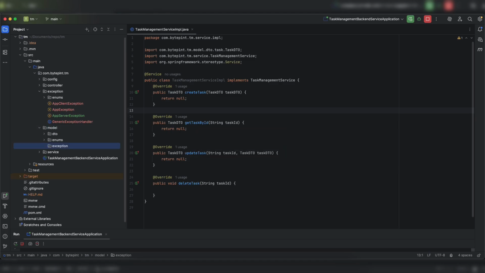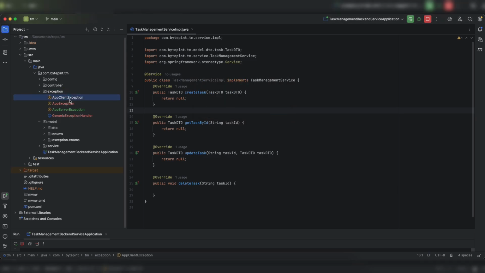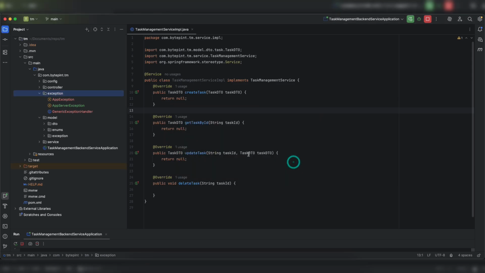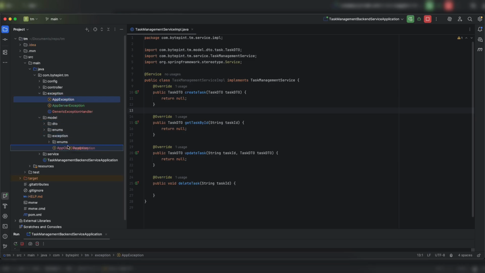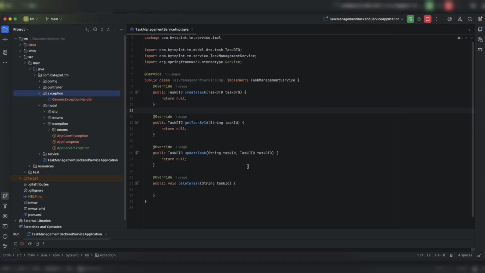A package exception, and then copy this enum to this exception, and this app client exception, not into enums but into exception directly, and this app exception again, and the app server exception as well. So yeah, now it is fine.